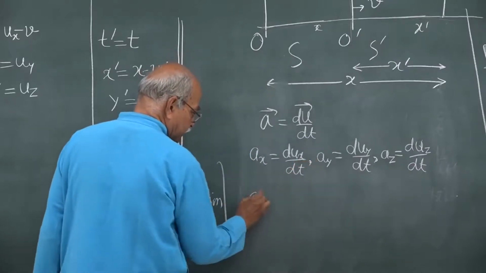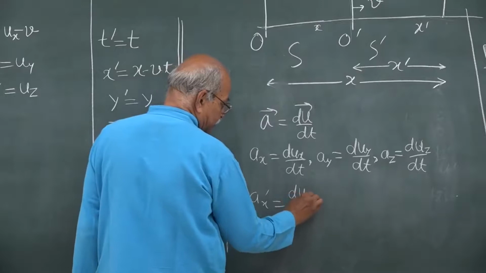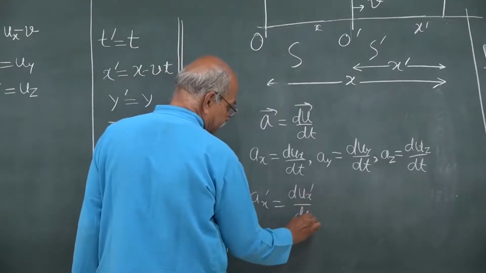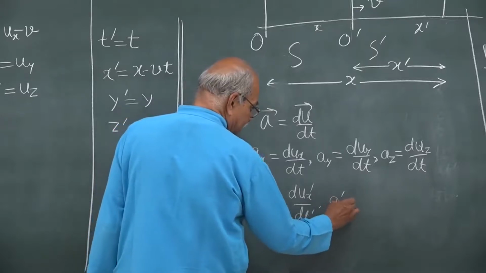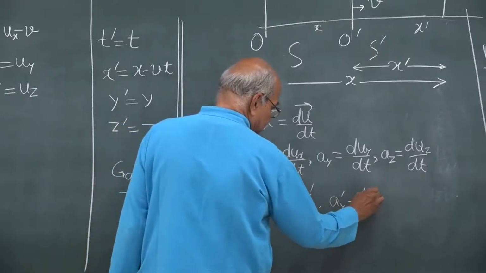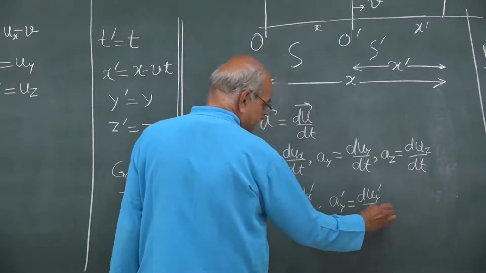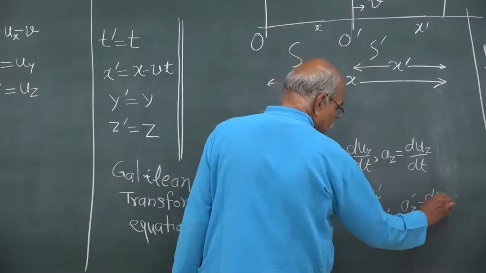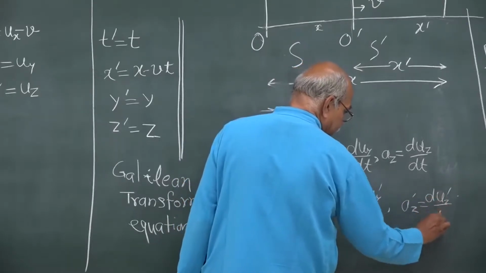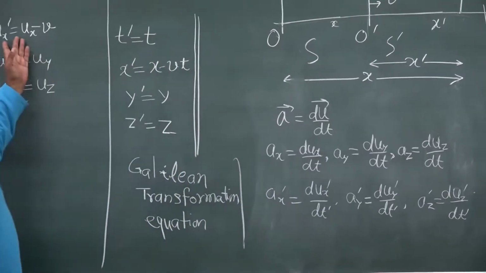Similarly for prime, ax prime is equal to dux prime dt prime, and ay prime is equal to duy prime dt prime, and then az prime is equal to duz prime dt prime, and then you can use these equations here.